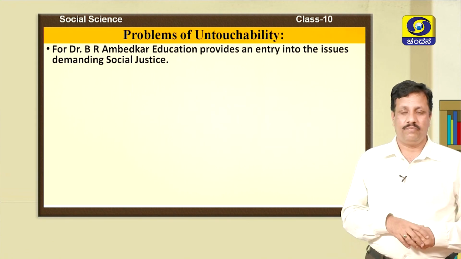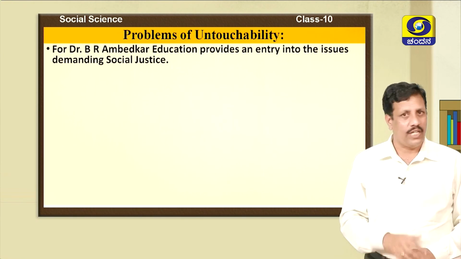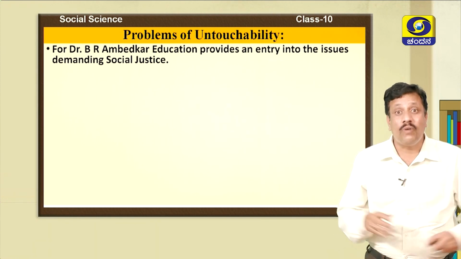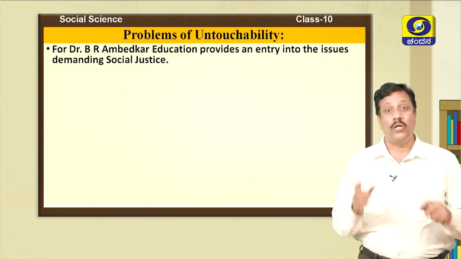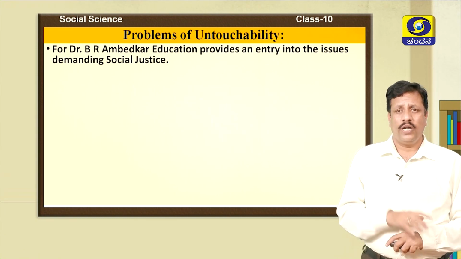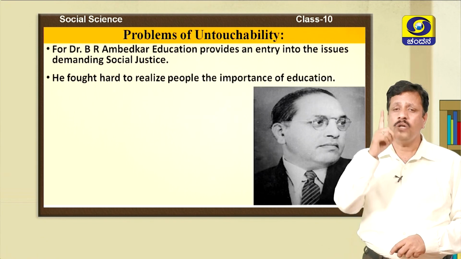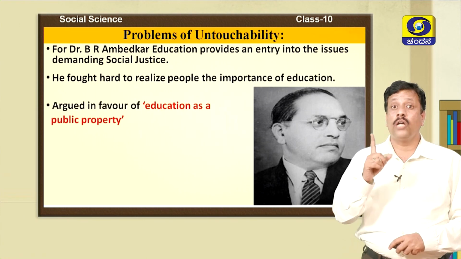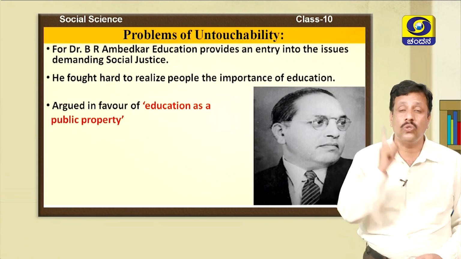Dr. B.R. Ambedkar, who came from the lowest position in the society, achieved a lot, as I told you earlier. And he made the whole world look at him. How was it possible for him? It was possible for him only through education, education and education. See, education has that power, children. It made him look into the issues remaining for social justice. And he fought hard to make people realize the importance of education. And he argued in favor of education as a public property. It is public property. Everyone should get education.